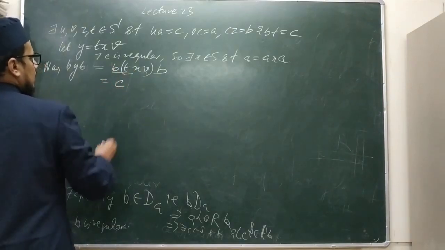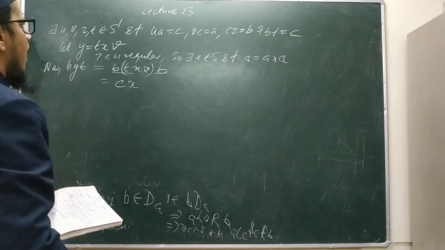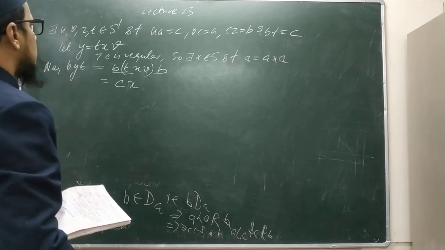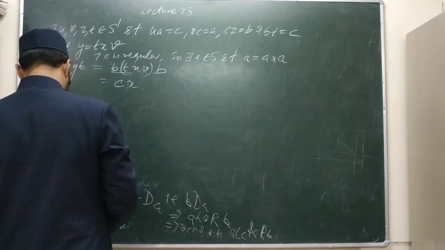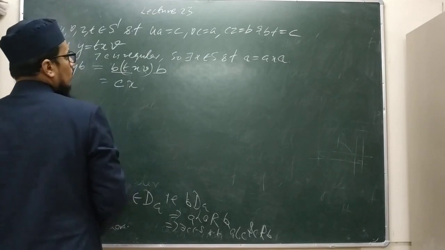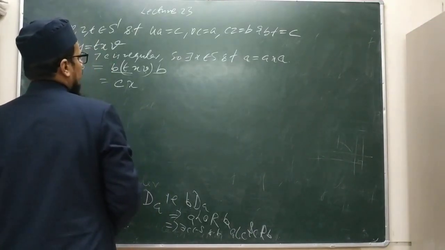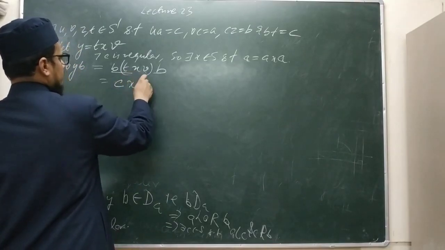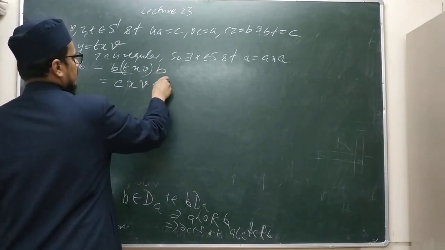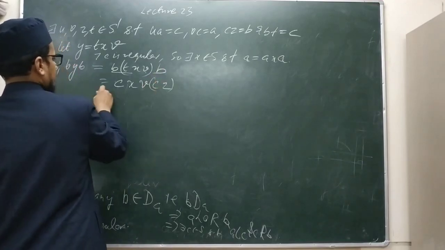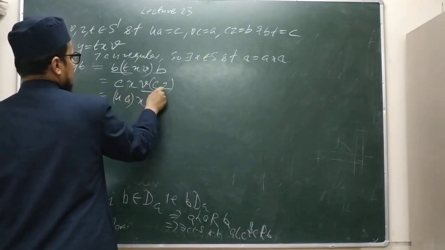It is C. So we put the value here: BT is C, and XV, we put the value of B here, that is CZ, correct? CZ. So C is UA, XV, and VC is what? Az.